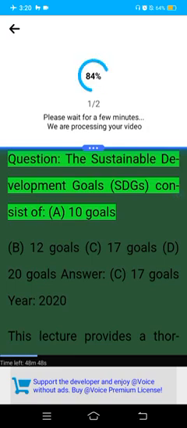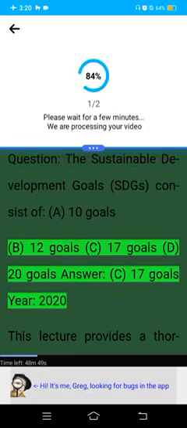Question. The Sustainable Development Goals (SDGs) consist of A. 10 goals, B. 12 goals, C. 17 goals, D. 20 goals. Answer. C. 17 goals. Year: 2020.